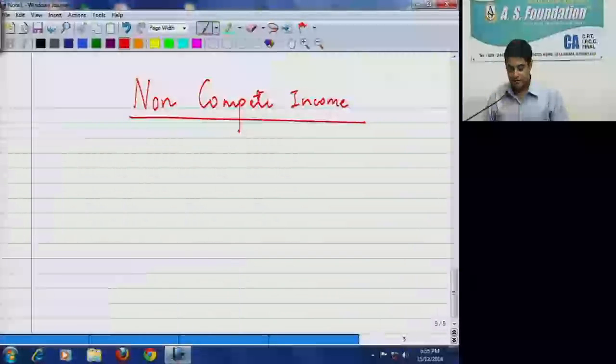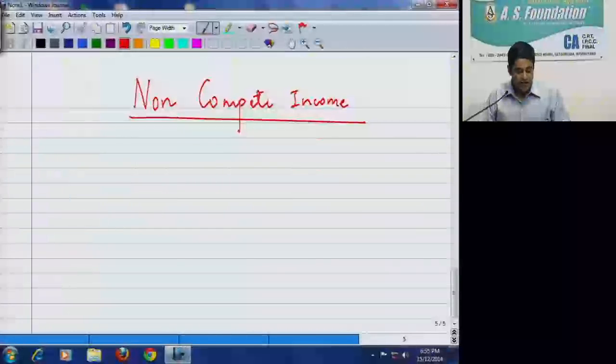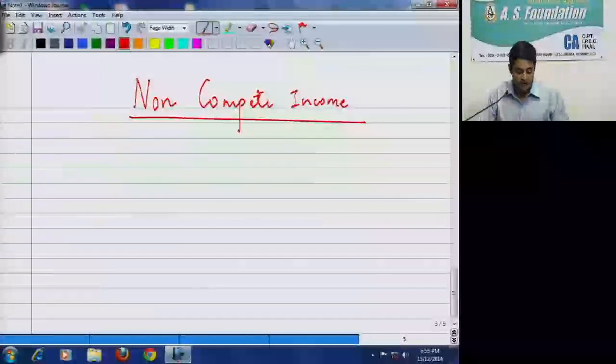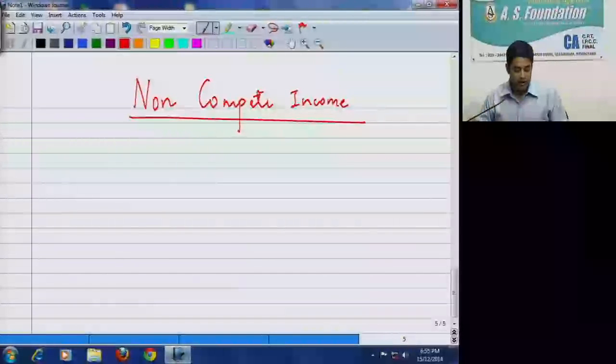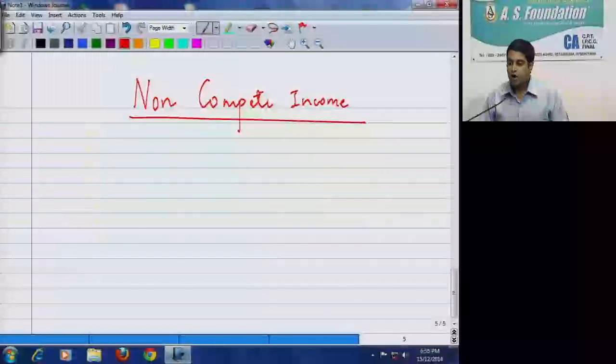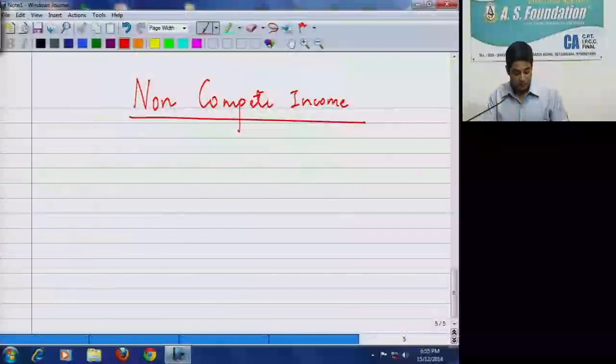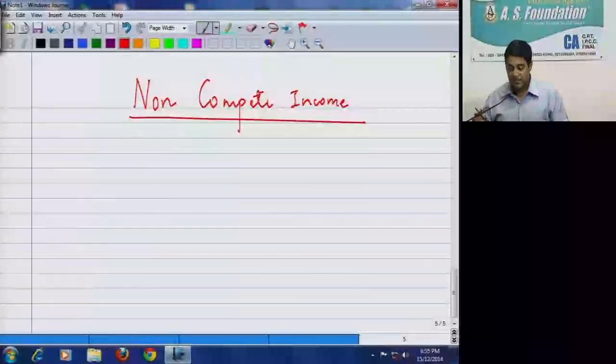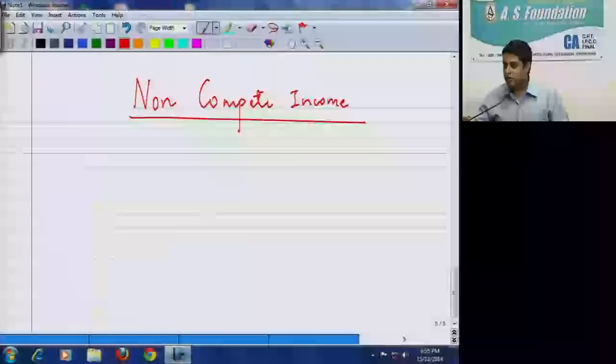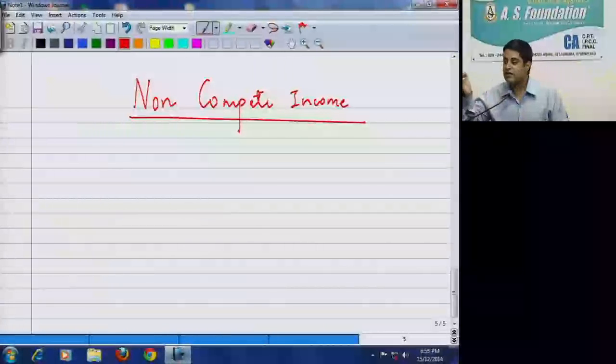We'll write a snapshot afterwards. I'll read now B point. Not to share any know-how, patent, copyright, trademark, license, franchise, or any other business or commercial right of similar nature, or information or technique likely to assist in manufacture or processing of goods or for provision for services. Now see this in point number B. For not sharing any intangible asset, it is in relation to manufacture or processing of goods, which means business, or provision for services, which means profession.